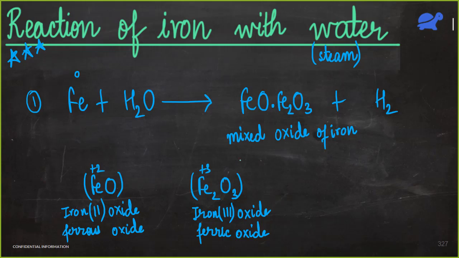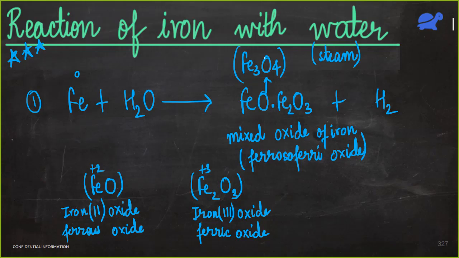And it has another special name. Its name is ferroso-ferri oxide. This question is very important for your exam. Very, very important. So what we got here was neither ferrous oxide nor was it ferric oxide. Instead, we got a mixed oxide. And FeO dot Fe2O3, you can write it as Fe3O4. You can combine all of these. So we get 3 iron atoms and 4 oxygen atoms. So this is nothing but Fe3O4.